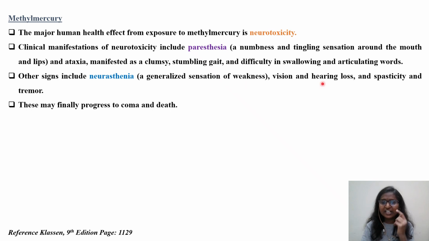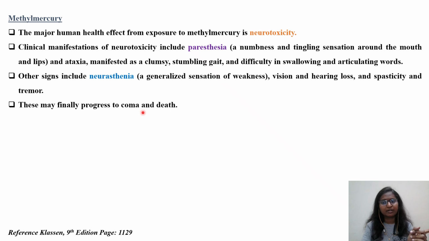Okay, vision and hearing loss: there will be difficulty in listening, and they will have difficulty in seeing. This vision disruption will also be there, along with spasticity and tremor. As I said, these are the hallmarks of organic methyl mercury exposure. These may finally progress to coma as well as death.